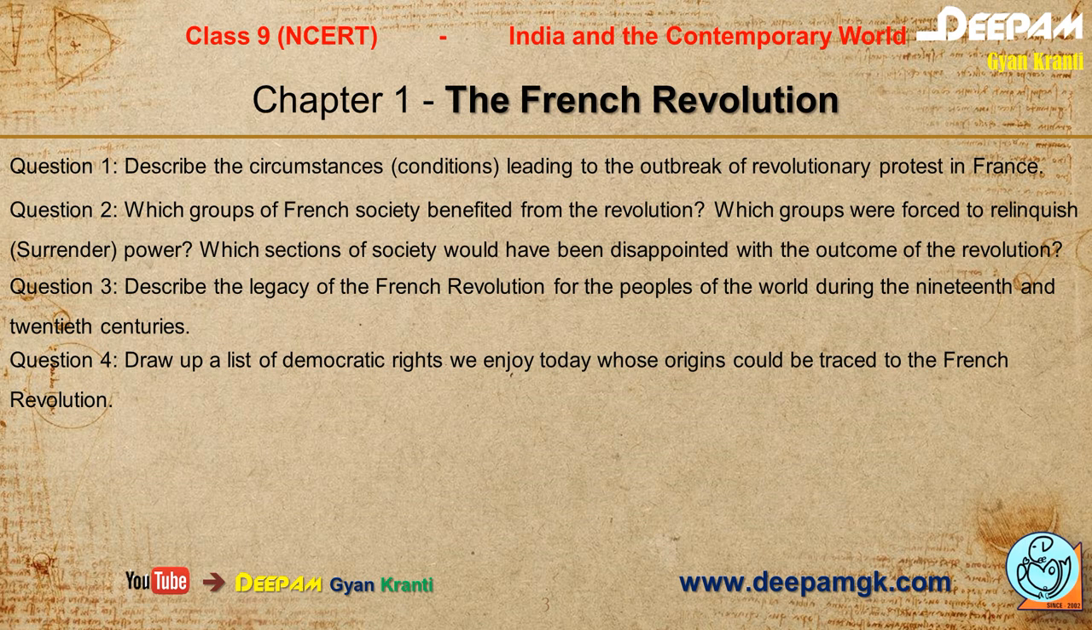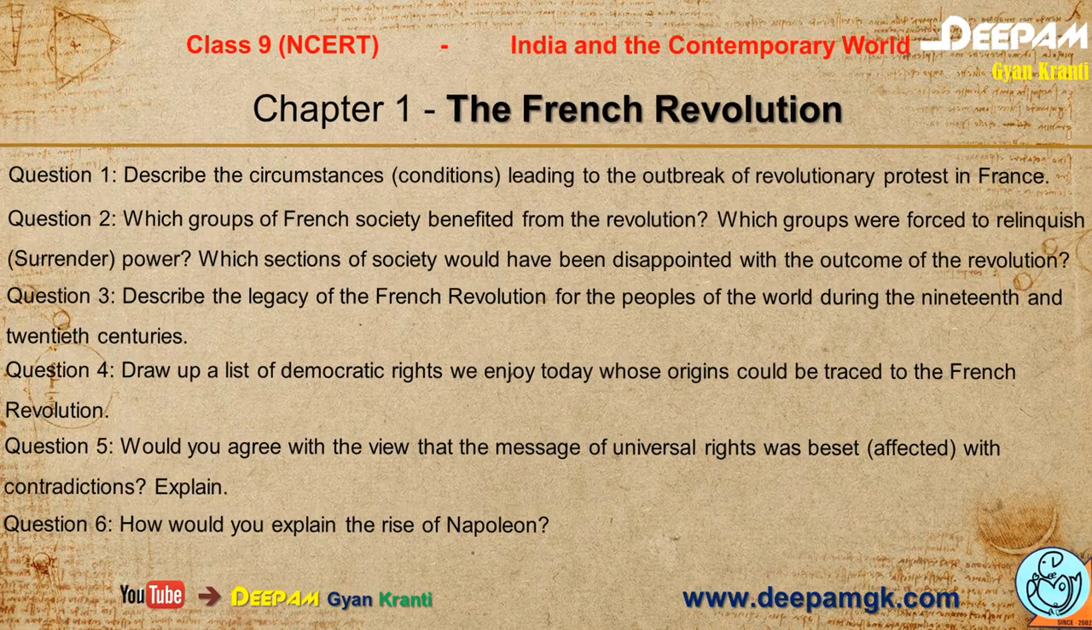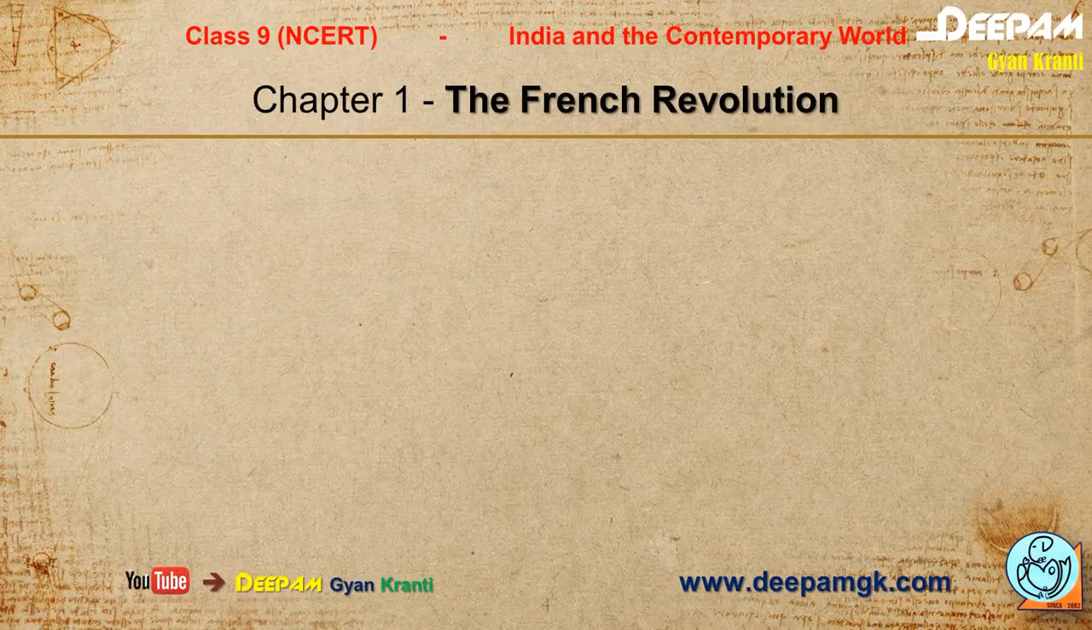Question number 4, draw up a list of democratic rights we enjoy today whose origin could be traced to the French Revolution. The 5th question, would you agree with the view that the message of universal rights was beset, it means affected, with contradictions? Explain. And the last question, how would you explain the rise of Napoleon? All these questions will be given answers in this video.